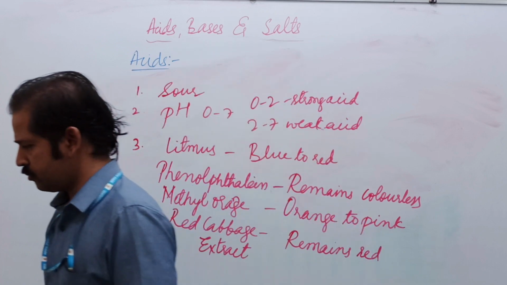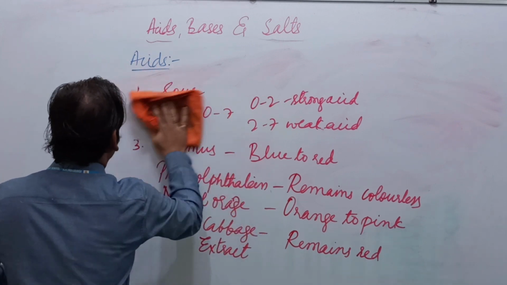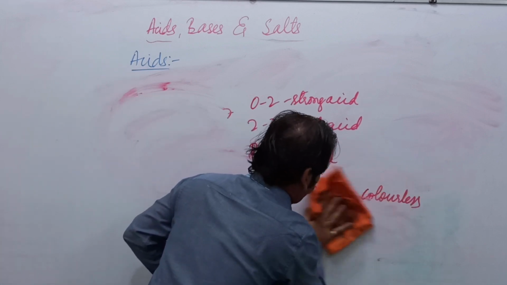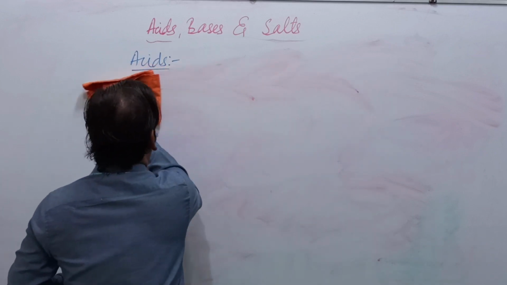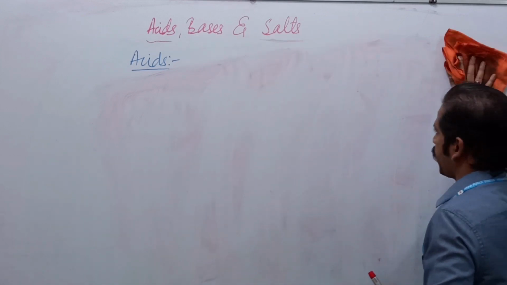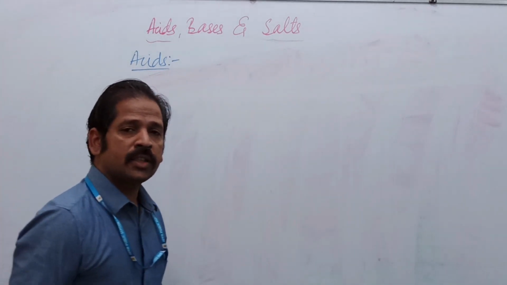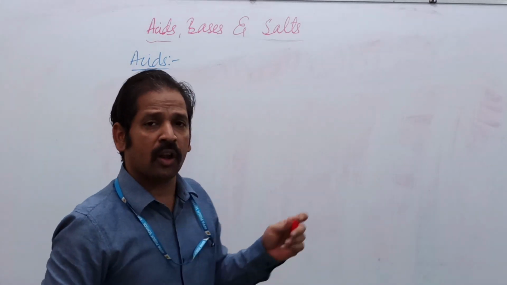Two more properties are there. Actually, these are all physical properties.